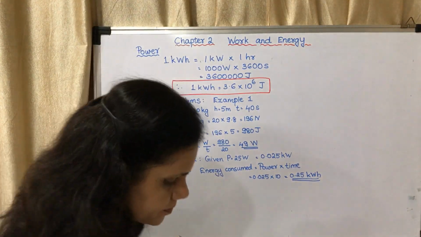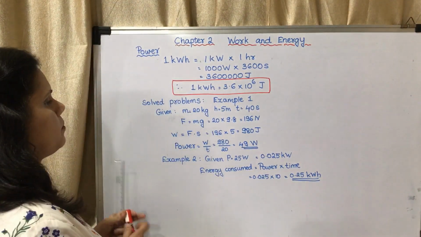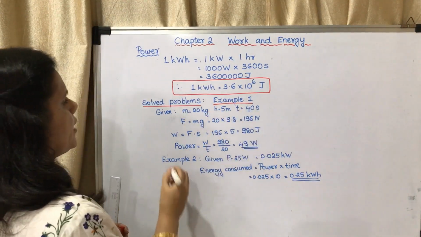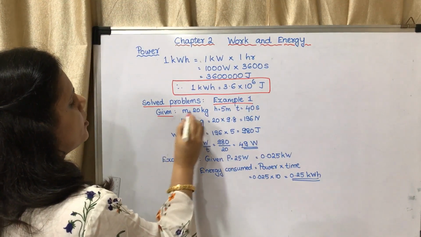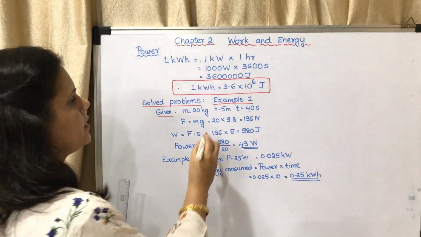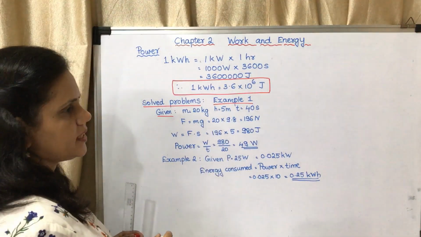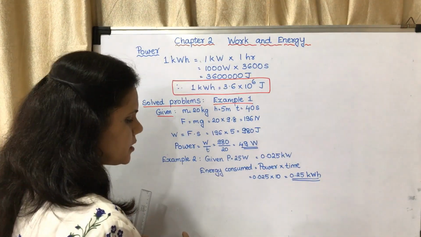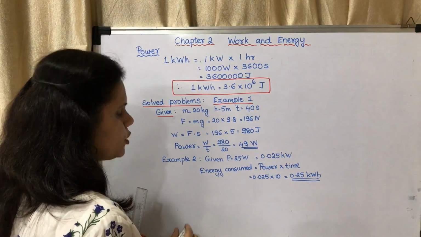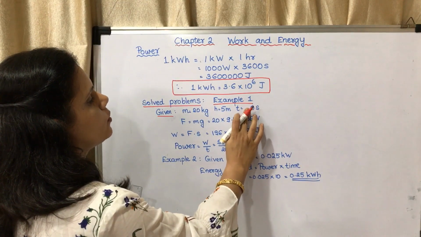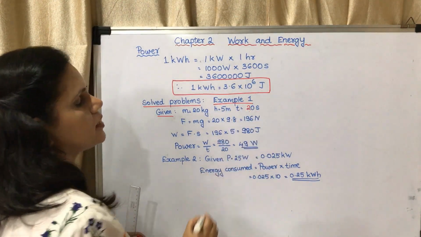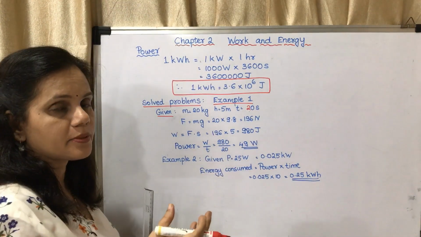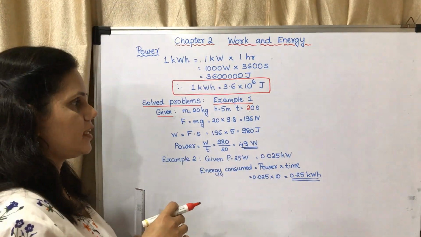You may see solved problems. Example 1. Okay. Given. What has been given? Mass is given as 20 kg. Height is given as 5 meter. And time is given as 20 seconds. Now in the question they have given 20 seconds, but in what has been given, it is given as 40 seconds.